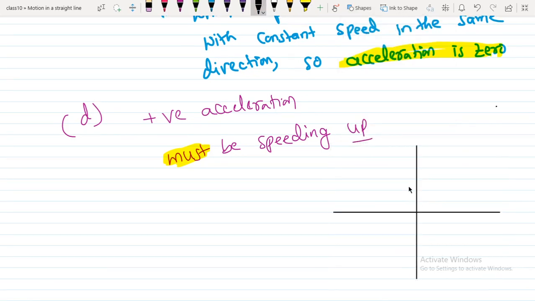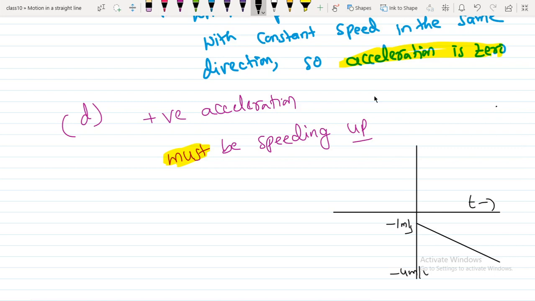So this is the velocity versus time graph, but the object is having negative velocity. Suppose this object is having negative velocity. So when time increases, this object's velocity is decreasing. Here, negative velocity, negative 1 meter per second. So when time increases, the object velocity is decreasing.